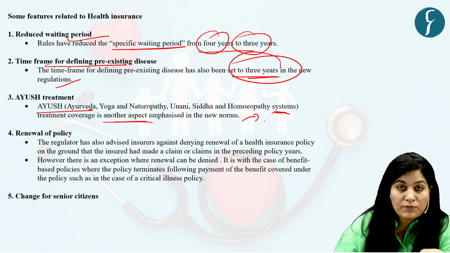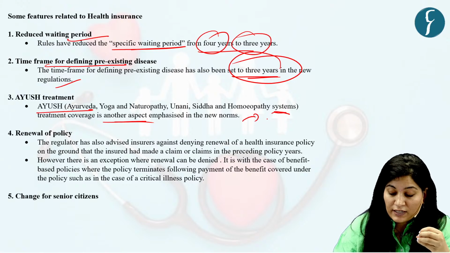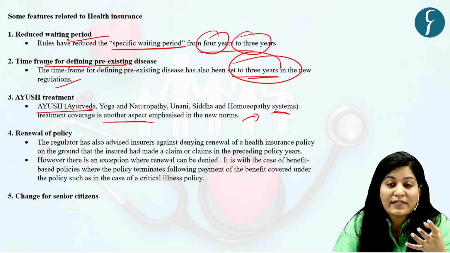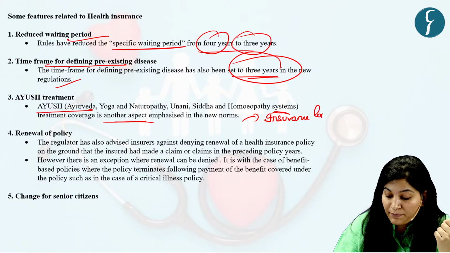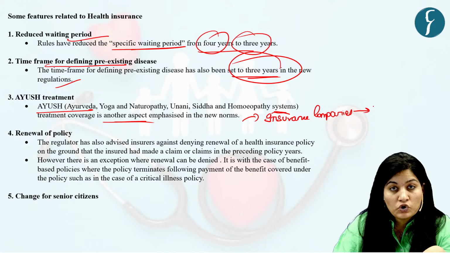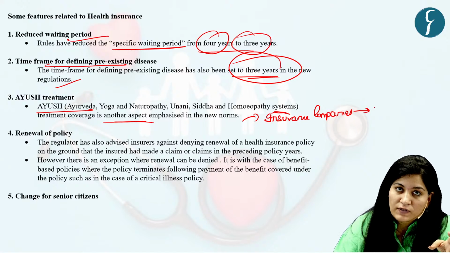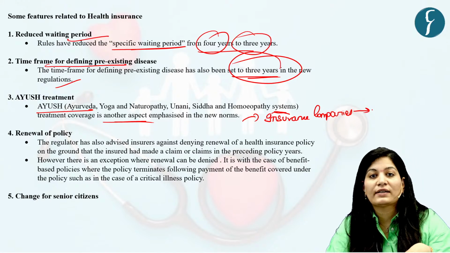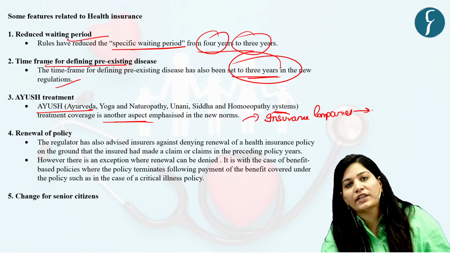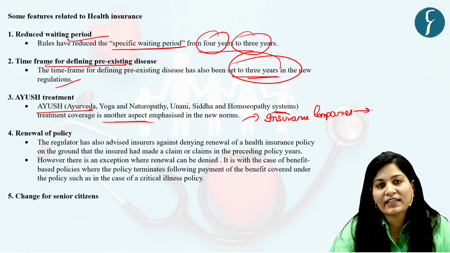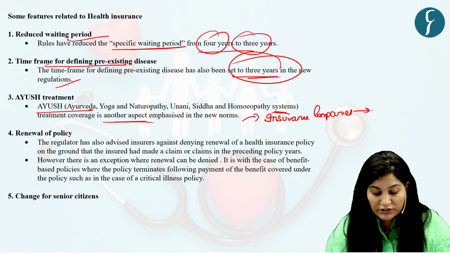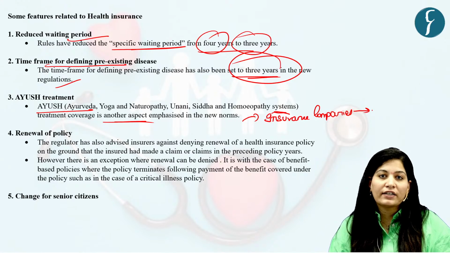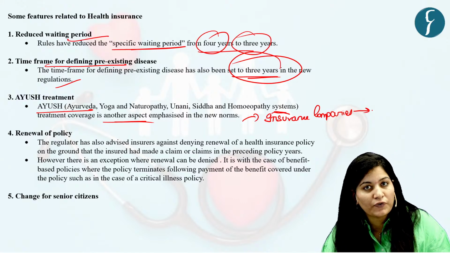So according to this broad policy, regulators want insurance companies to treat Ayush patients on par with other patients. This is not something new. In 2016 also they were doing it, but that was very selective for certain hospitals or healthcare facilities. But in 2024 it has been mandated in the regulation.